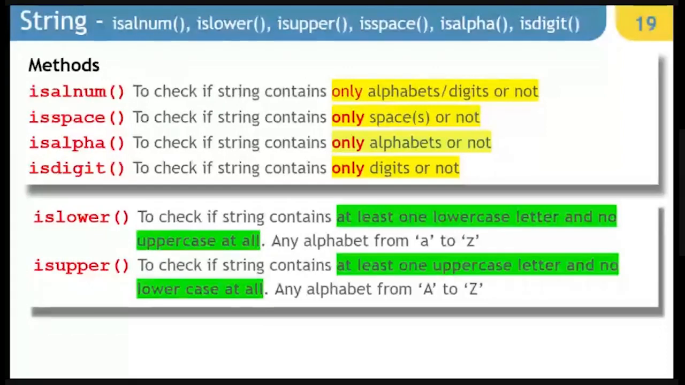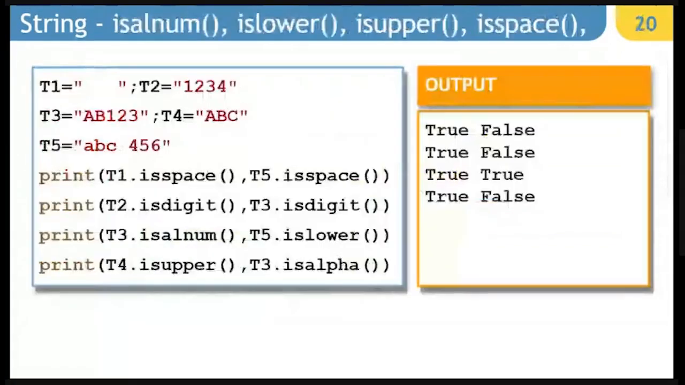And when we are checking isupper, it does the same. It looks for at least one uppercase letter and no lowercase letter. Apart from that, any content is there, it is fine with it, right? So this is what makes it special. In other languages, it is not like that. So let's look at this example, which covers these methods.